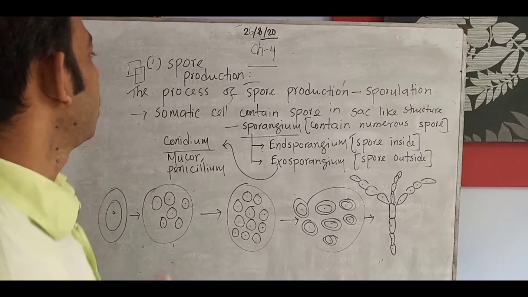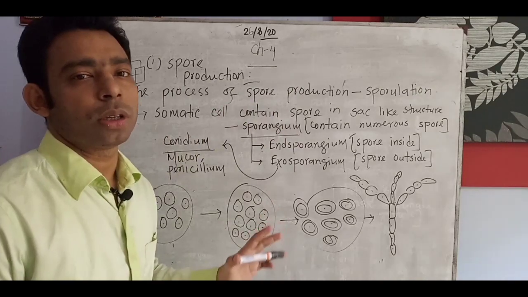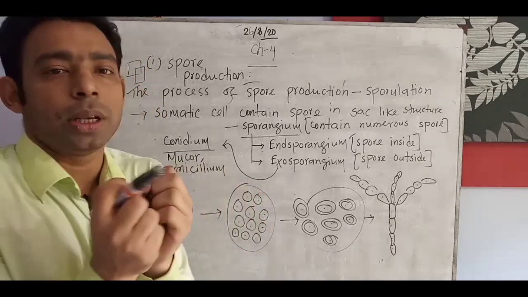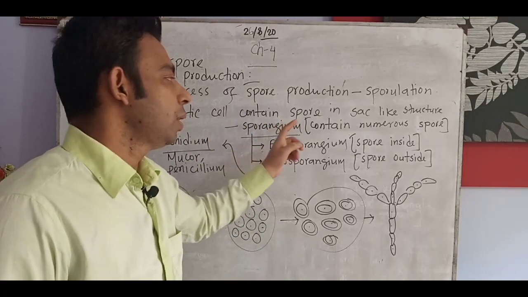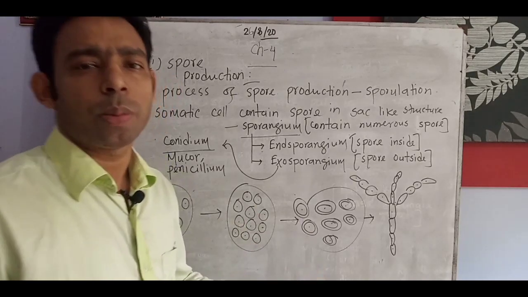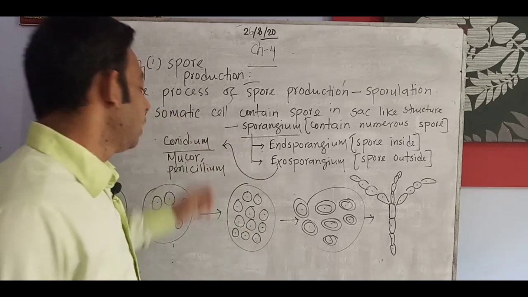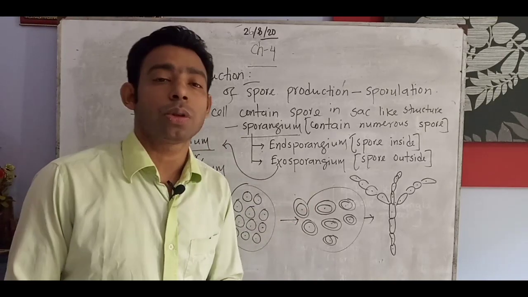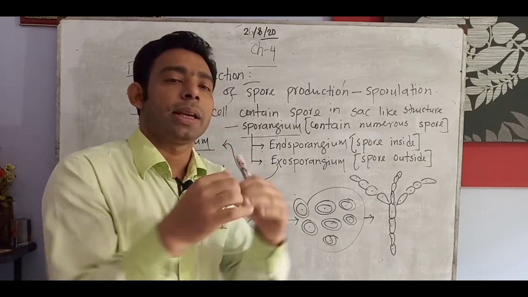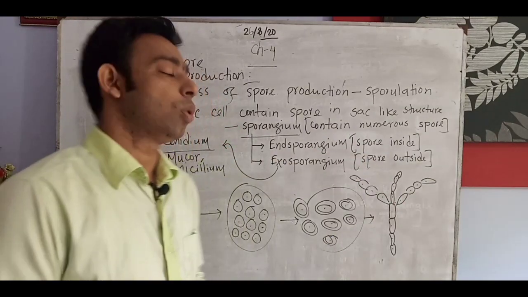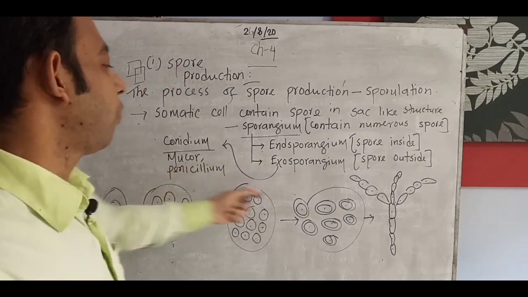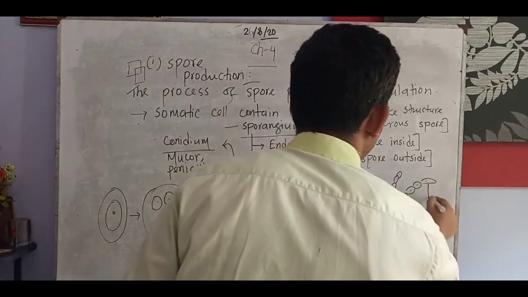The process of spore production is normally called sporulation. The sac-like structure where the spores are stored is called sporangium. Sporangium contains numerous spores, endospore and exospore. When the spore is inside, it is the endospore, and outside is the exospore. The exosporangium can form the conidium. These are called conidia.